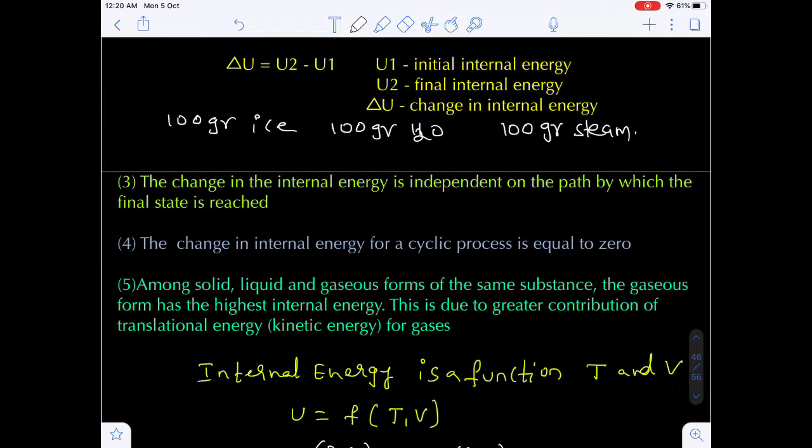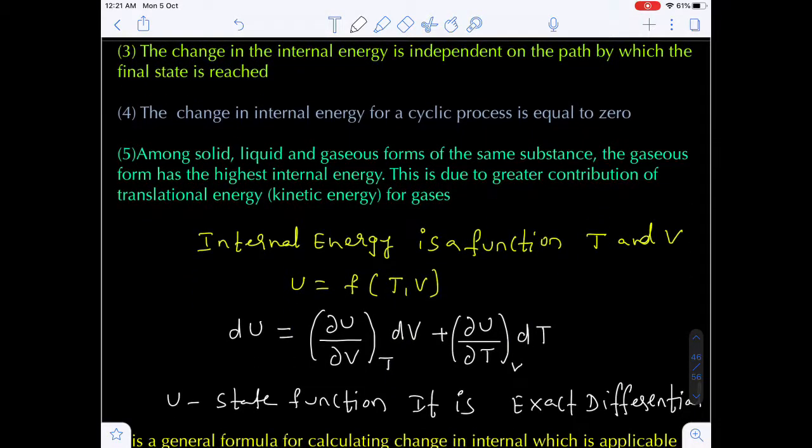All these three physical states correspond to water only, but ice is the solid state form, water is the liquid state form, and steam is the vapor or gaseous state form. Same amount of substance, 100 grams. Now tell me, in which physical state is there a high internal energy? Obviously in the steam, because higher energy is present due to thermal motion. So the gas particles possess higher kinetic energy in the gaseous state.